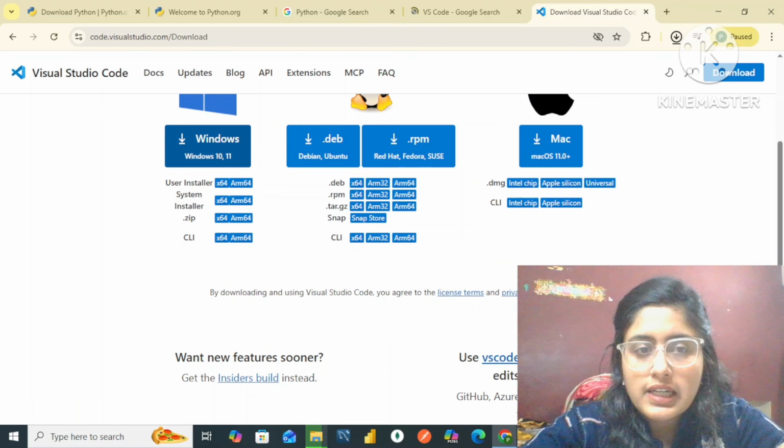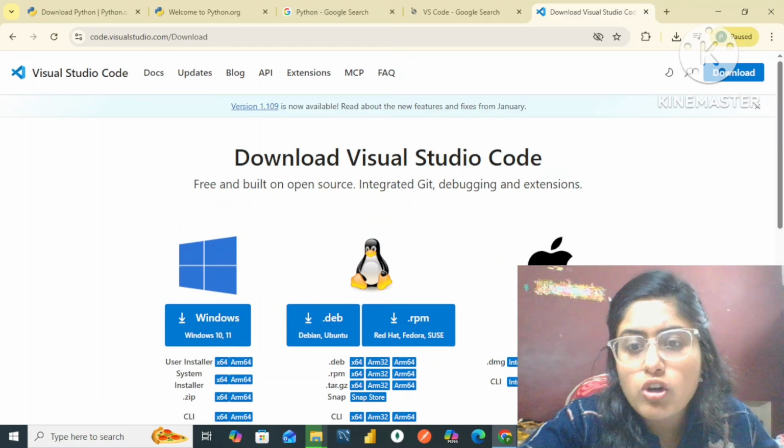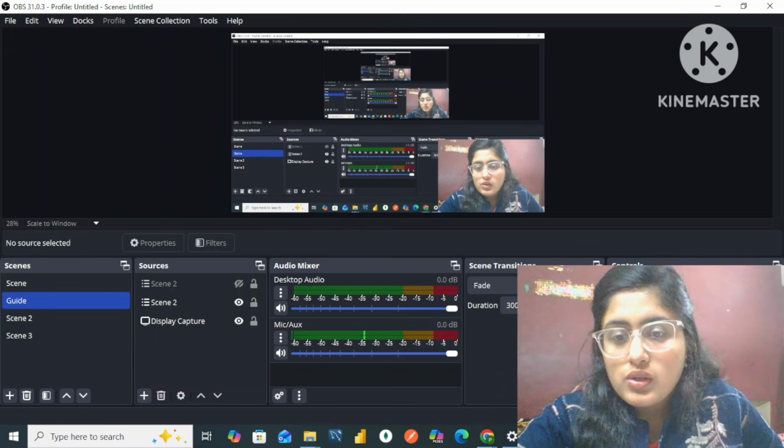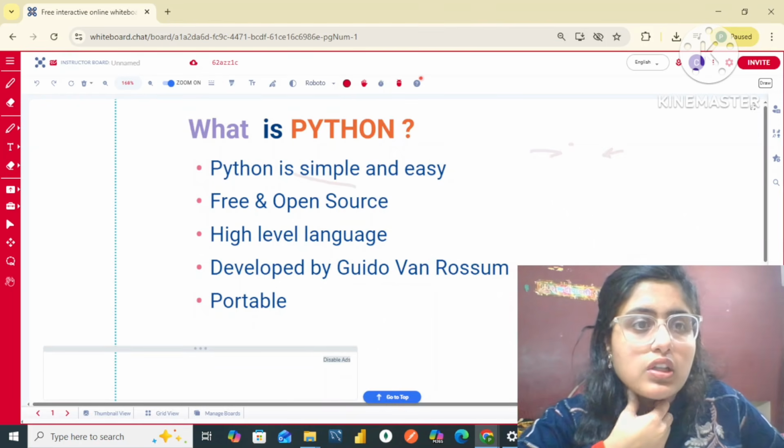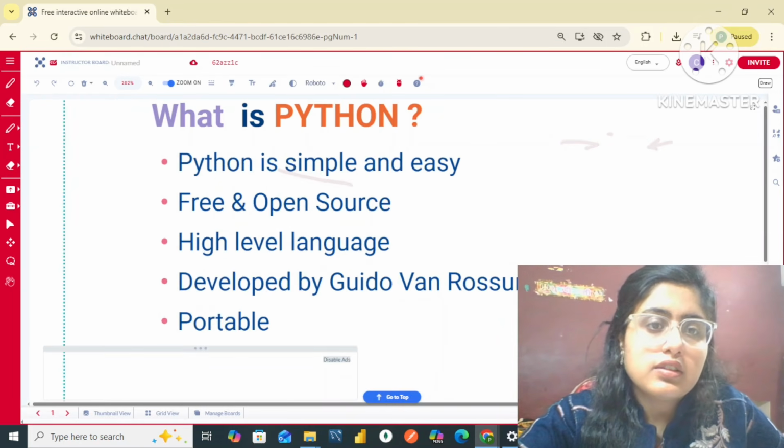Now I will show you that Python has been installed on my PC. Since it is already installed, I do not need to reinstall it, but you just need to follow one or two steps to install it, and then your Python will get installed. So I hope, my dear friends, you have all learned how we can install VS Code and other software.